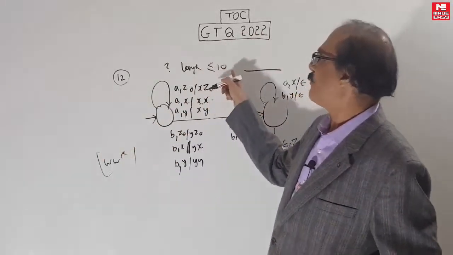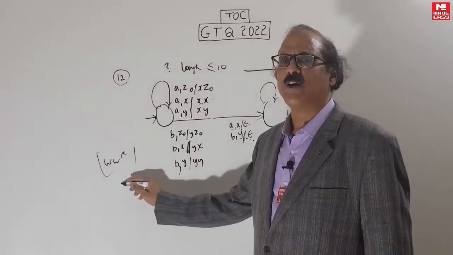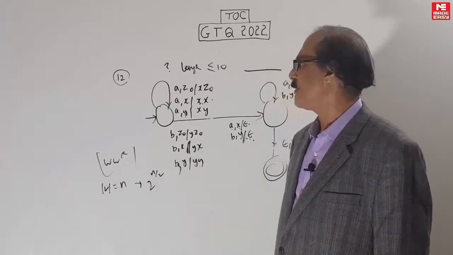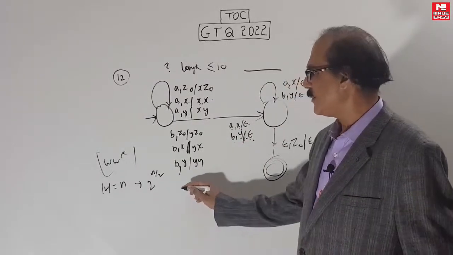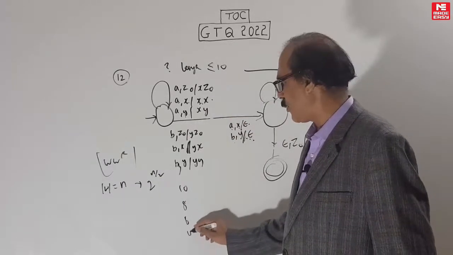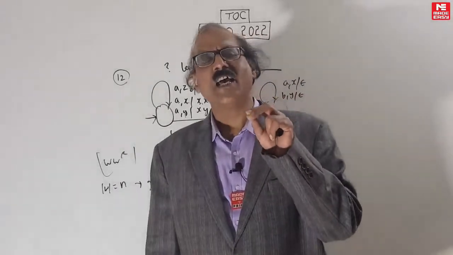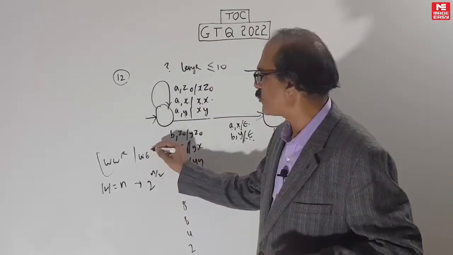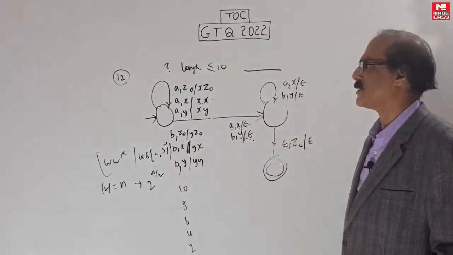So you have to count how many even palindromes of length up to 10. That's easy. You know the formula, right? Even palindromes of length n, how many? It's 2 power n by 2, since the alphabet is 2. So count the lengths 10, 8, 6, 4, 2. Only thing, you should consider the 0 bit. Remember, normally the null string is an even palindrome. But this is even palindrome where w belongs to {a,b} plus, not {a,b} star. It doesn't have the null string. Notice the null string will not be accepted.